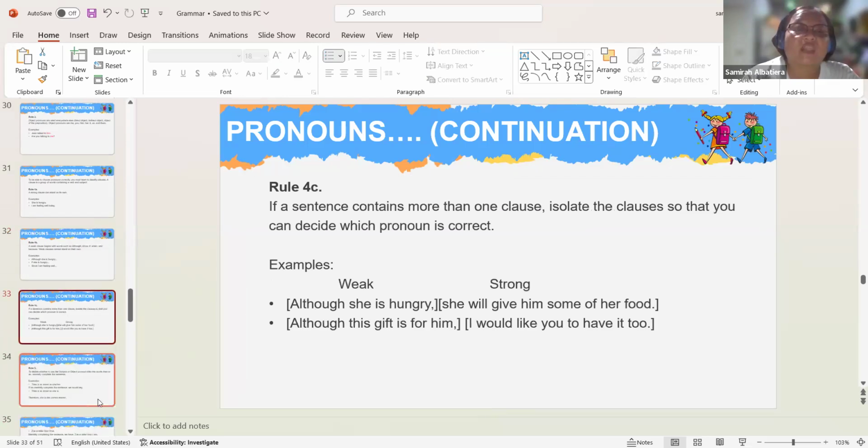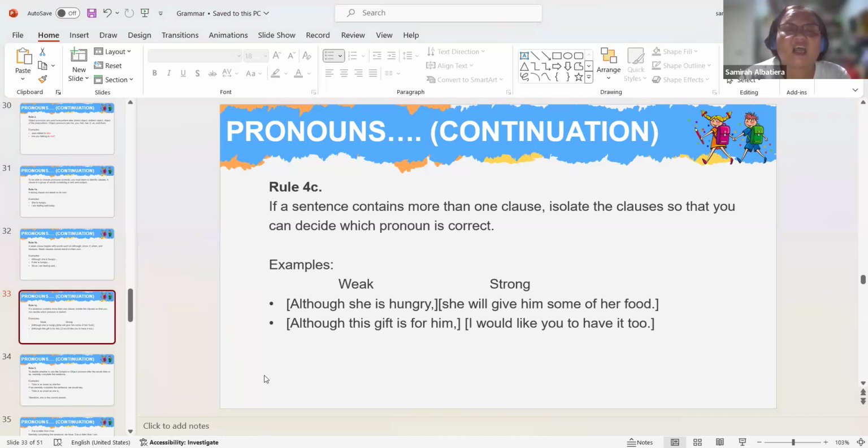Okay? And then rule 4C, if a sentence contains more than one clause, isolate the clauses so that you can decide which pronoun is correct. Example. So look at the left side.